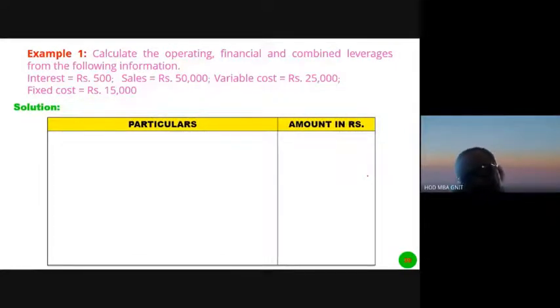See, particulars column and amount in rupees. First of all, we have to take the sales amount for every problem. As per this problem, sales amount is 50,000.